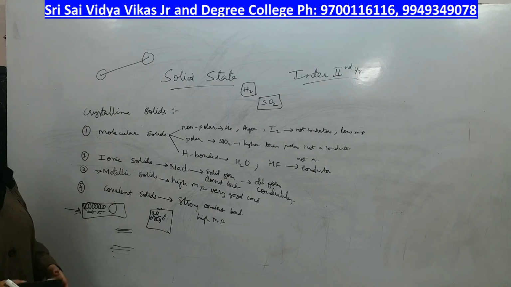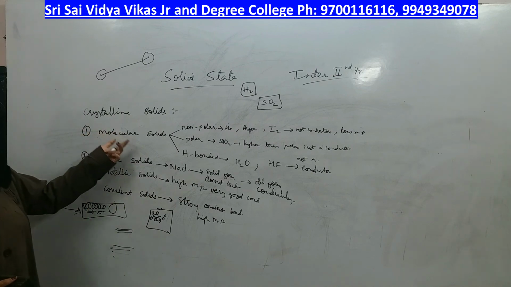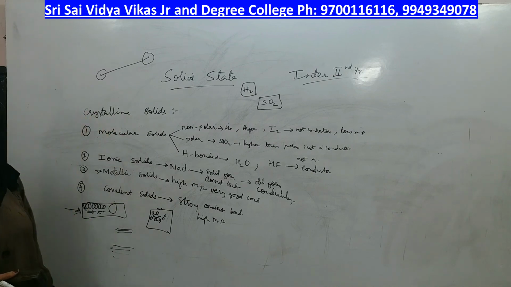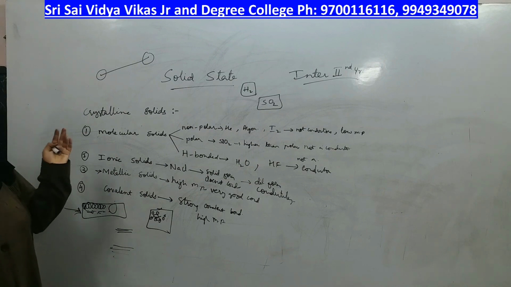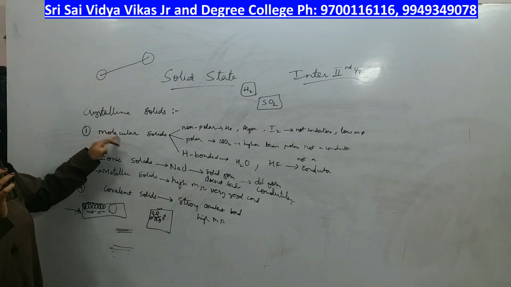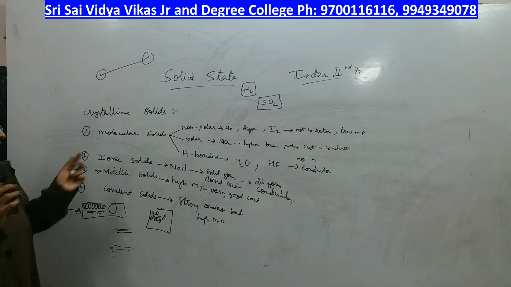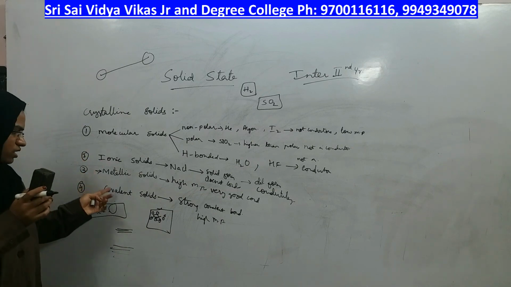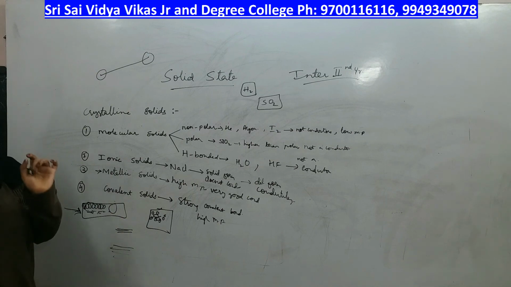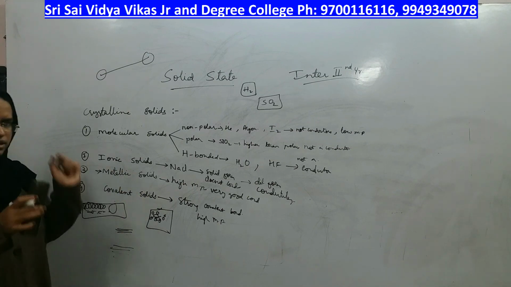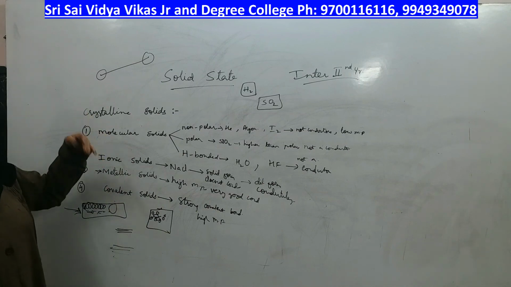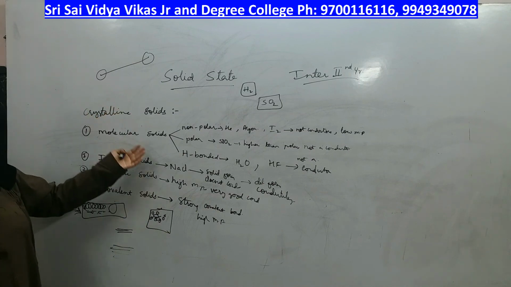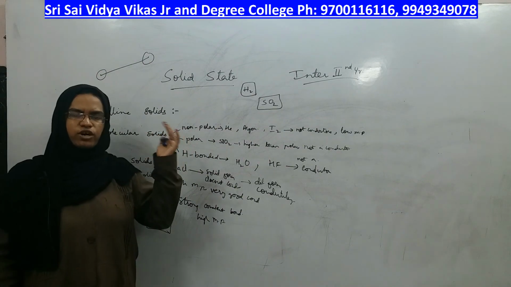These are the types of crystalline solids. All of them have a crystal structure only, but inside the crystal, if molecules are together, it is called a molecular solid. If ions are together, it is called an ionic solid. If metal atoms are together, it is called a metallic solid. If atoms having covalent bonds are together, it is called a covalent solid. Now, please copy down these categories with examples so that we can move forward in the next class.